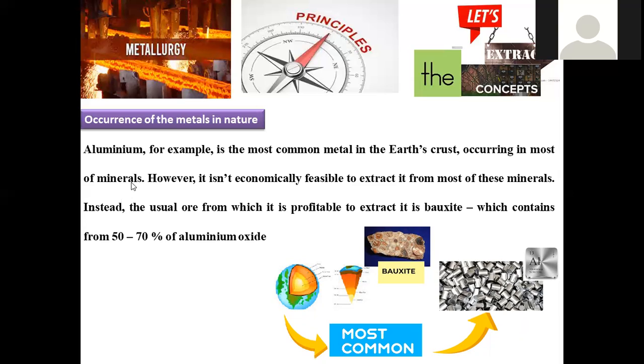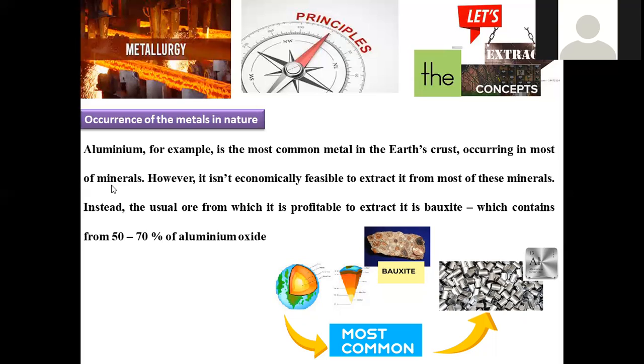But among all the metals, the most abundant metal in the earth's crust is aluminium. It is a light metal, and that's the reason it can be applied in aviation. Aluminium occurs in most of the minerals.